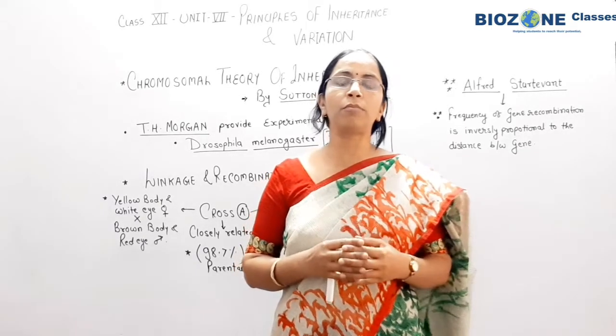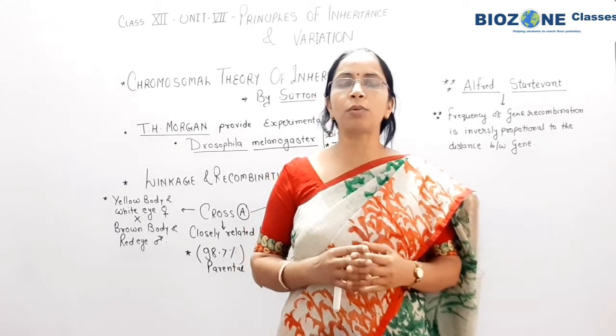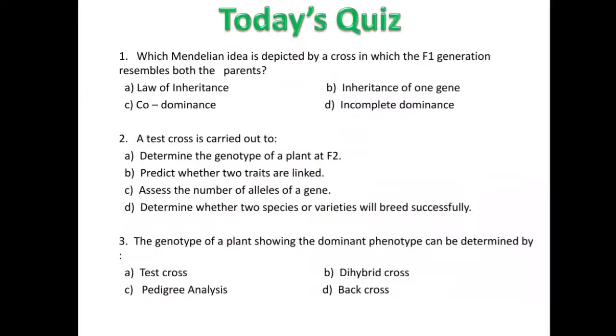And now we come towards today's quiz. So the questions for today's quiz are: question 1, which Mendelian idea is depicted by a cross in which the F1 generation resembles both the parents? A. Law of dominance. B. Inheritance of one gene. C. Codominance. D. Incomplete dominance.